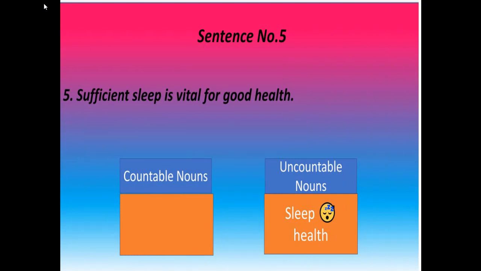Dear students, look at sentence number 5 carefully. Sufficient sleep is vital for good health. Students, there are 2 nouns in sentence number 5. Can you tell me these nouns are countable or uncountable? In the sentence, sleep and health are uncountable nouns. Health is uncountable because we can't say one health, two health. So health and sleep are uncountable nouns.